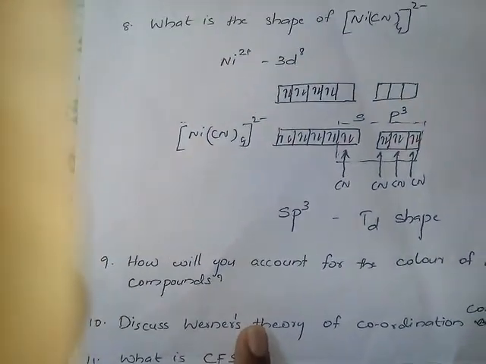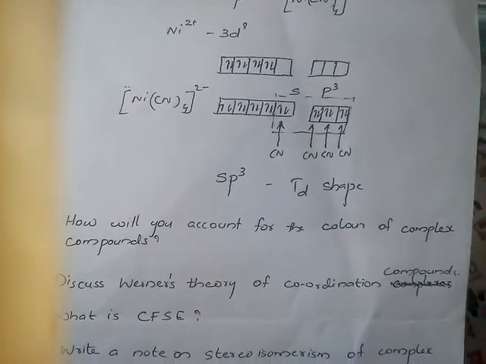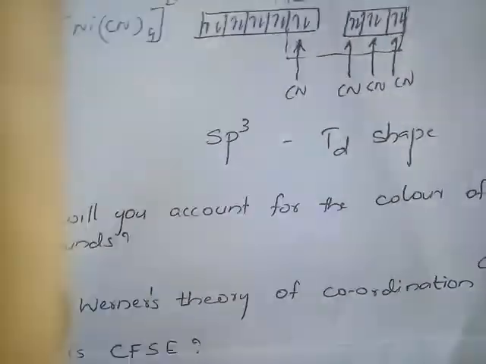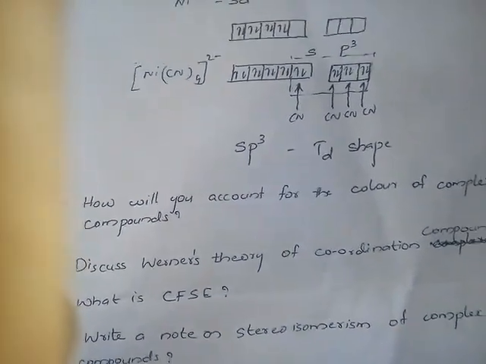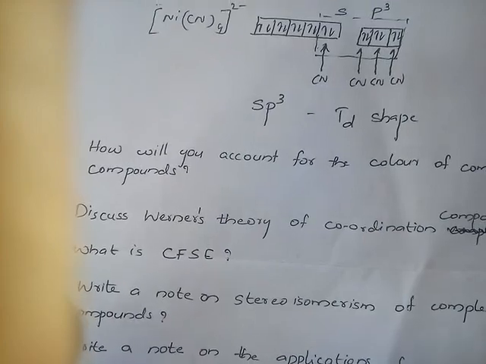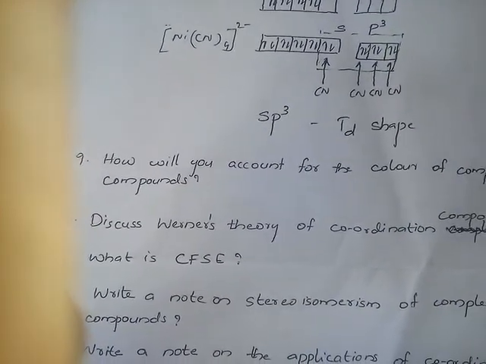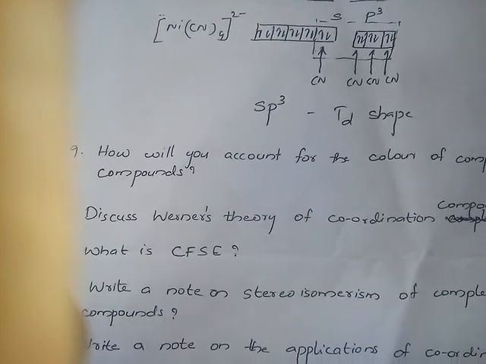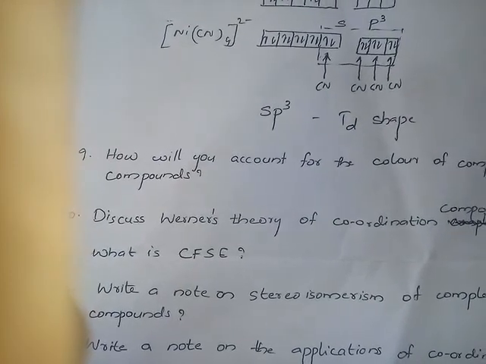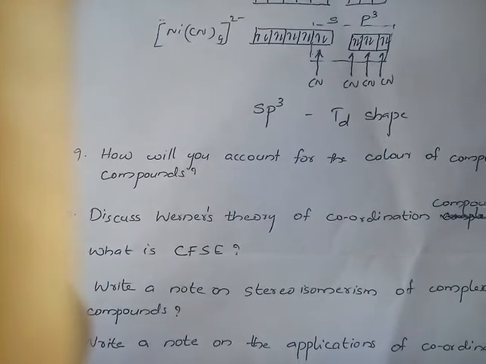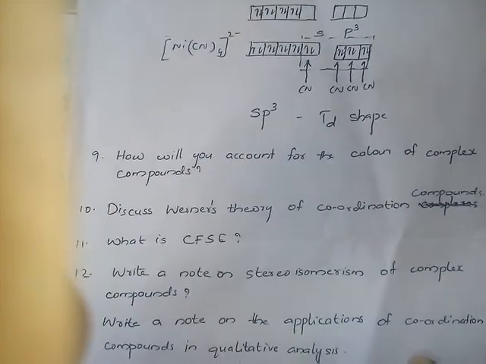Then the next question is, how will you account for the color of complex compounds? In the last video we discussed why the transition metals show colored compounds. This is the reason for the answer: because of the d-d transition. We already know the transition metals show d-d transition, and because of that they show colored complexes.